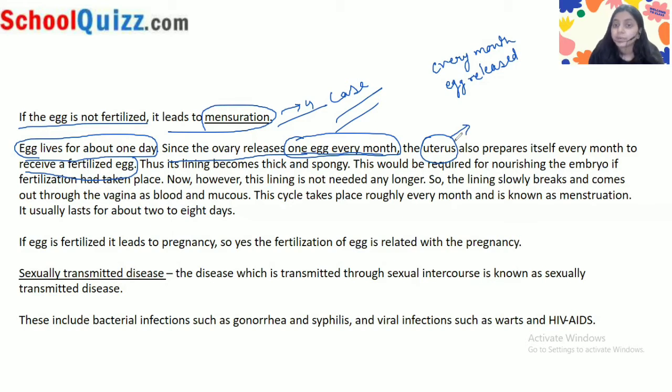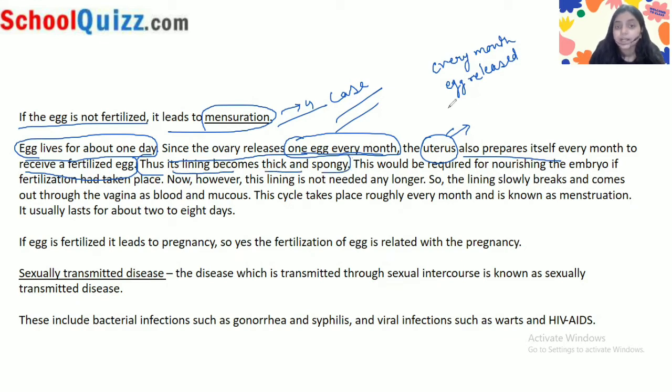So the uterus prepares itself to make an environment for the fertilized egg. Because the embryo is planted in the uterus, the uterus prepares itself to plant the embryo. Thus its lining becomes thick and spongy.